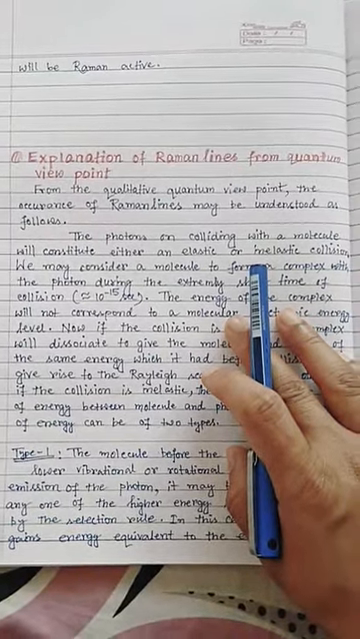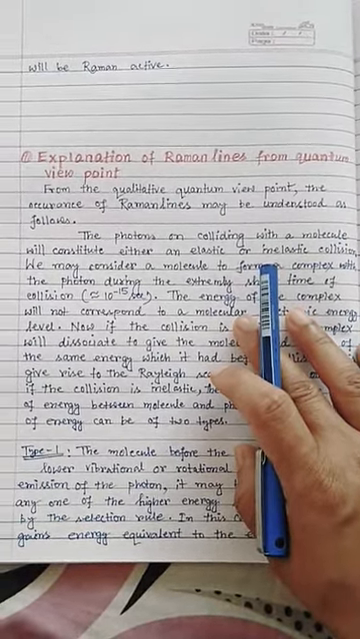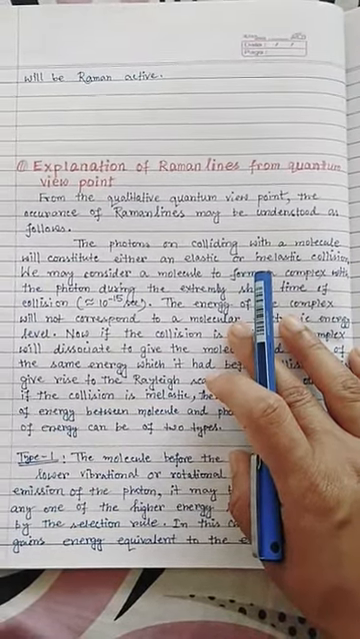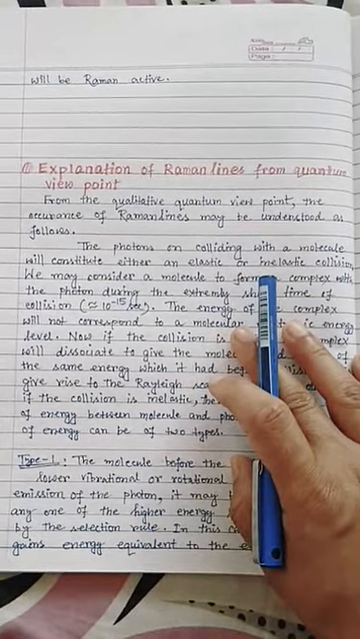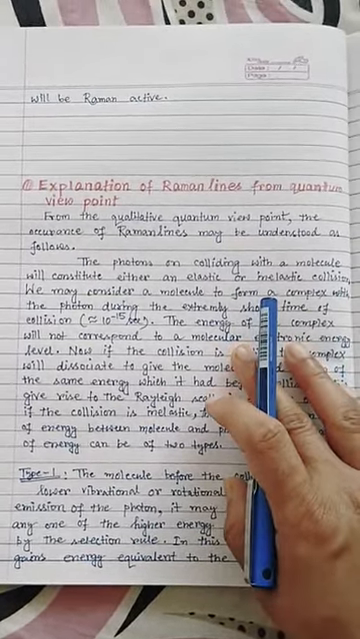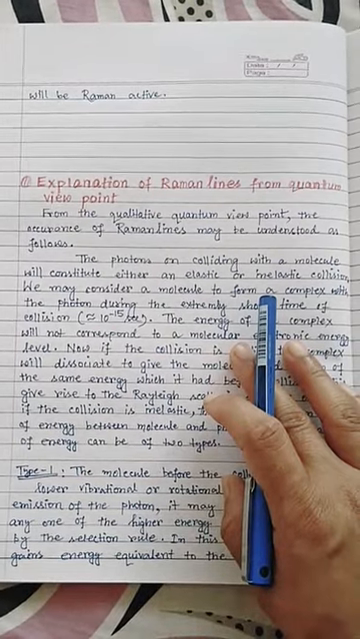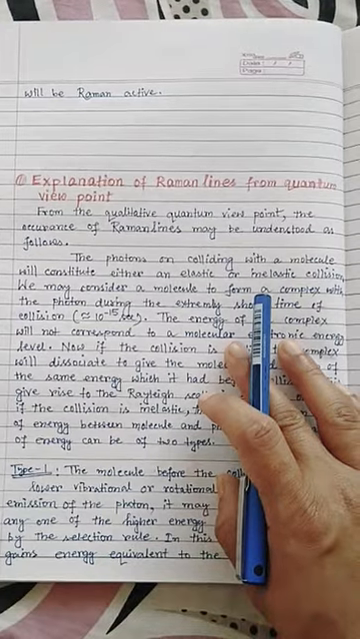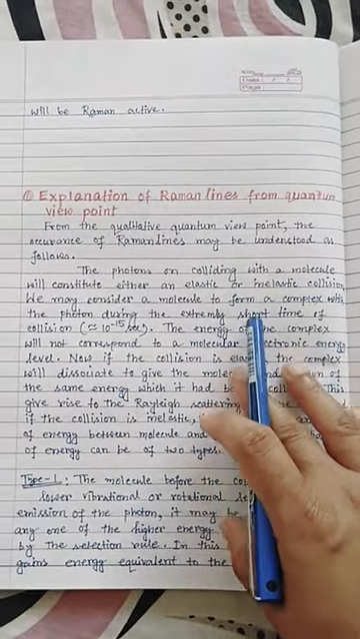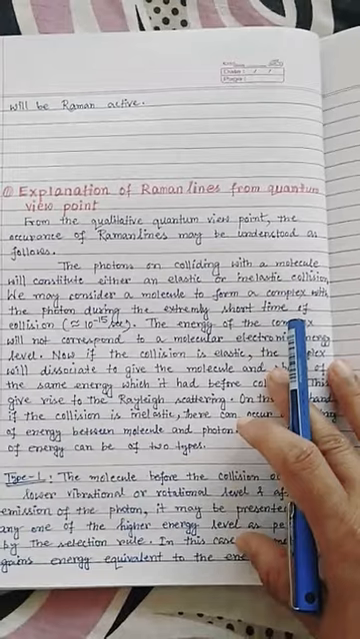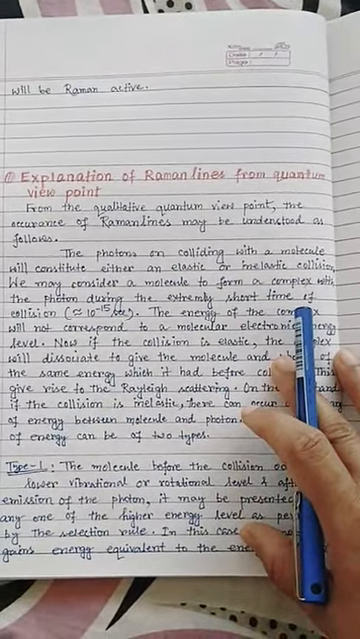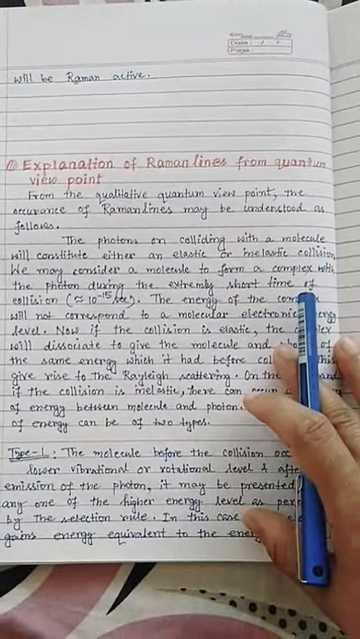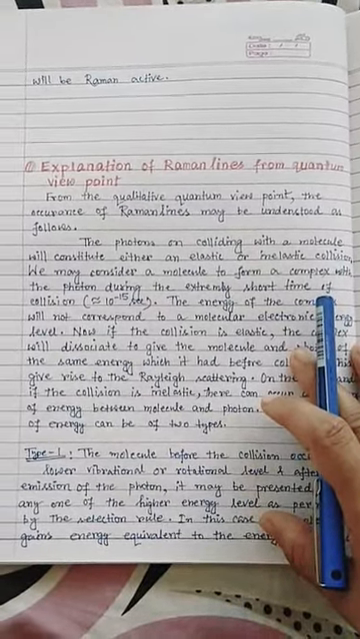So, good morning, students. Today we will discuss the quantum mechanical explanation for the Raman lines and also the Rayleigh lines. So, without wasting so much time, let us come directly to the points. From the qualitative quantum viewpoint, the occurrence of the Raman lines may be understood as follows. Before we start, I can add some more lines: when you use a quantum mechanical explanation, that means you assume the energy levels are quantized. Based on this concept we will explain accordingly.